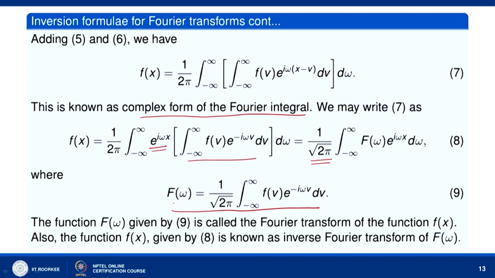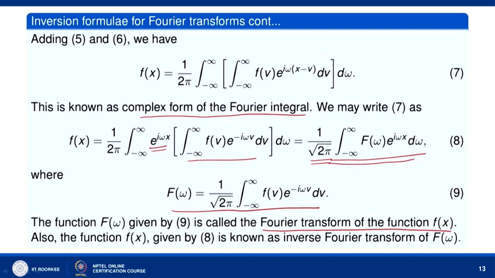Now, the function f(omega) given by this equation 9 is called the Fourier transform of the function f(x). The function f(x) given by this equation is known as the inverse Fourier transform of f(omega). Some people take 1 here in f(omega), and while taking the inversion formula they take 1 over 2 pi here.